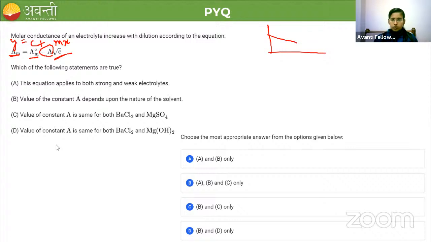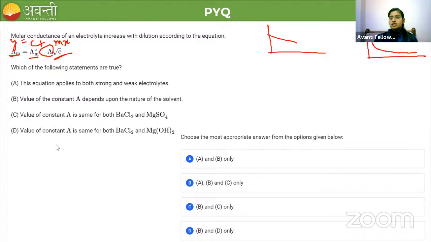This is the equation given to us. Which of the following statements are true? We have got 4 statements, and we have to check which among these are true. We'll go one by one. This equation applies to both strong and weak electrolytes. What do you guys think of this? Is it applicable to both, or only for one? Yesterday I gave you one graph which has a straight line and also a curve.